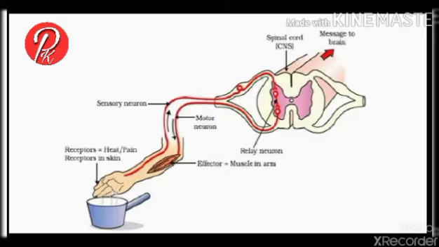The motor neuron carries this message to the muscles of our hand, called effectors. Our hand muscles contract and a response is created. We immediately remove our hand from this object. This is an example of reflex action, and the path traveled in this reflex action is called the reflex arc.